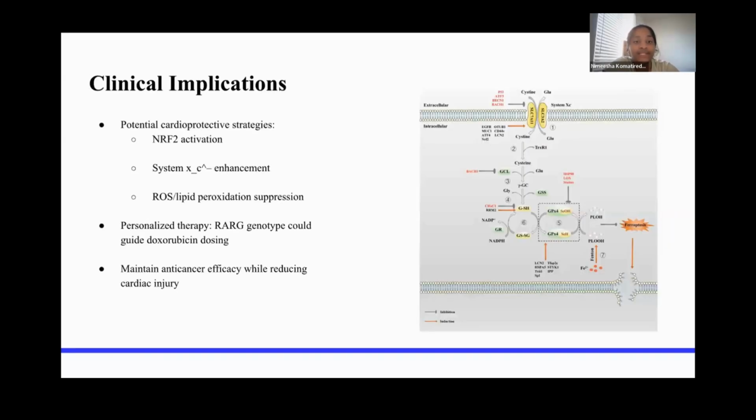So essentially, these findings suggest that targeting ferroptosis pathways could reduce cardiotoxicity without compromising chemotherapy effectiveness. Activating NRF2 or enhancing system Xc- transporters are potential strategies. Moreover, screening patients for RARG variants could also allow personalized therapy, optimizing doxorubicin dosing in order to minimize heart damage.